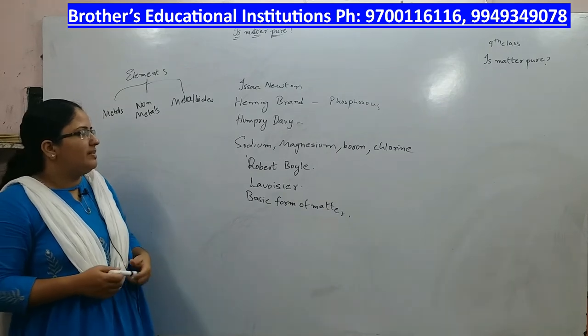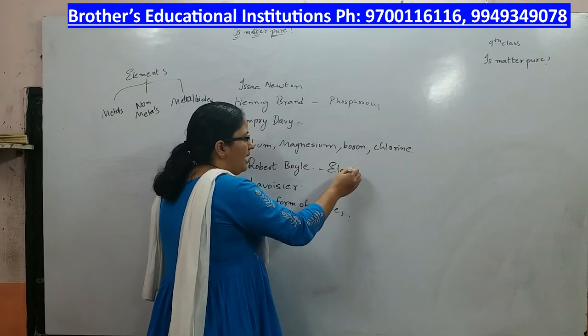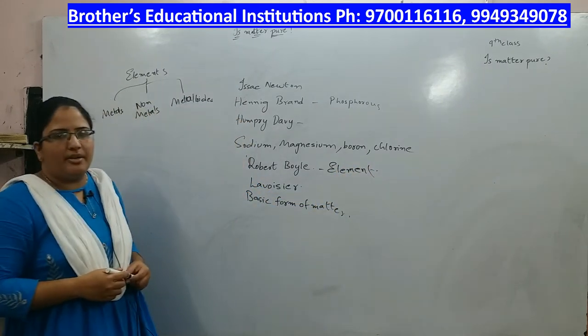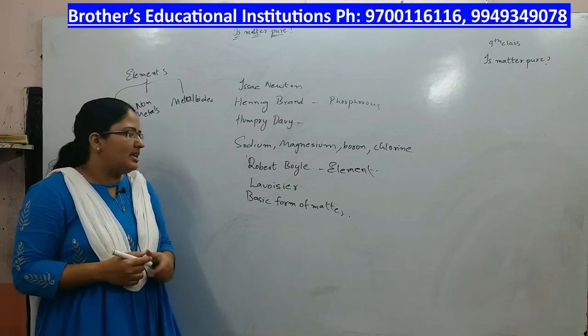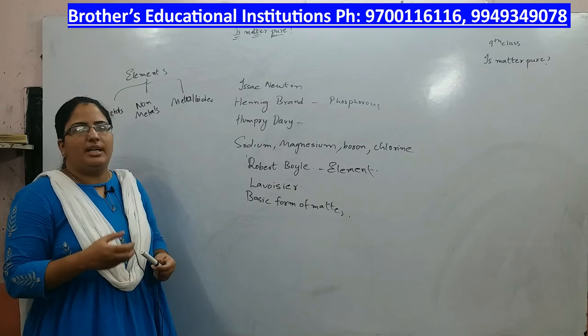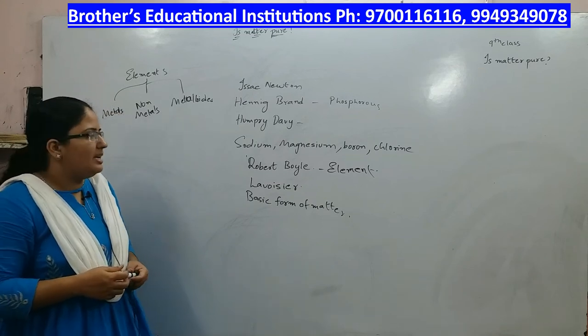Robert Boyle used the word element for the first time, and it was Lavoisier who gave the definition of an element as a basic form of matter which cannot be further divided into simpler substances. Such a substance is called an element.